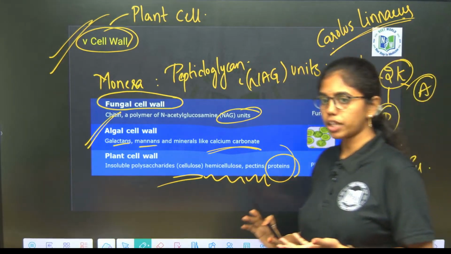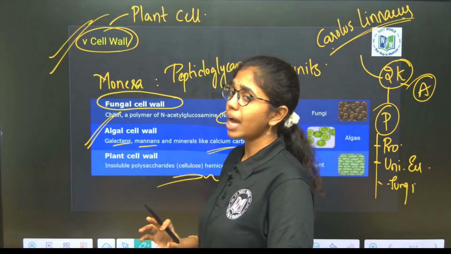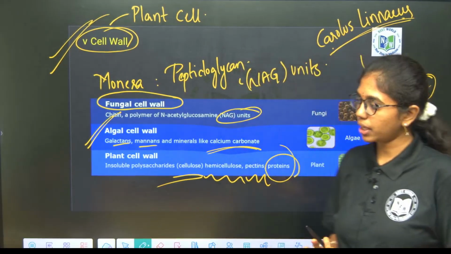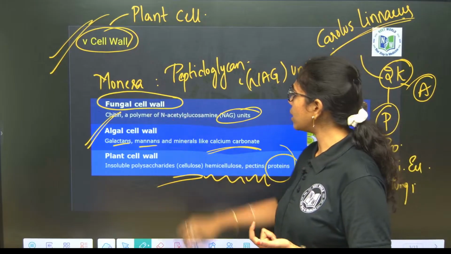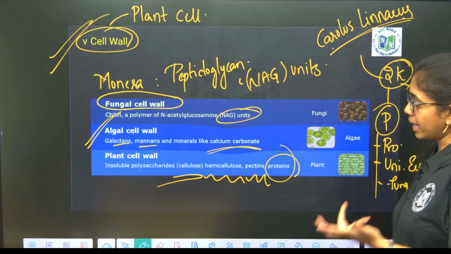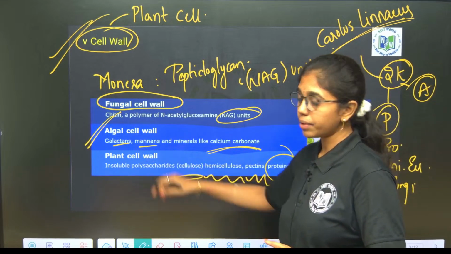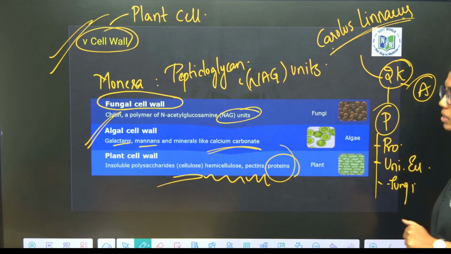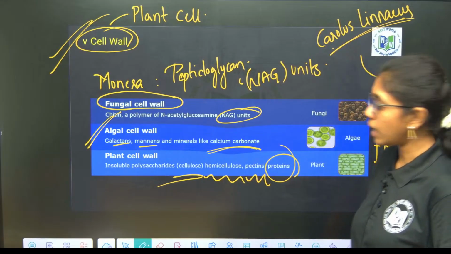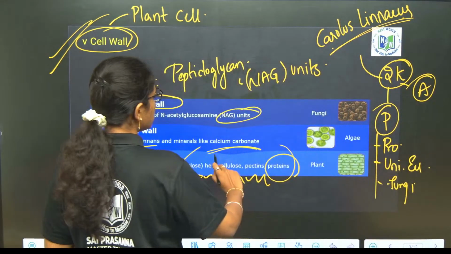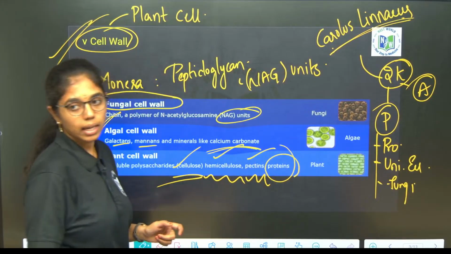Few, like gram-negative bacteria, are composed highly of polysaccharides and unsaturated lipids. Fungal cell wall is made up of chitin, N-acetyl glucosamine units. Algal cell wall has galactans, mannans, minerals like calcium carbonate. Plant cell wall has cellulose, hemicellulose and pectins. Clear, right?